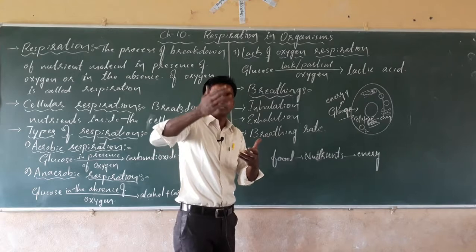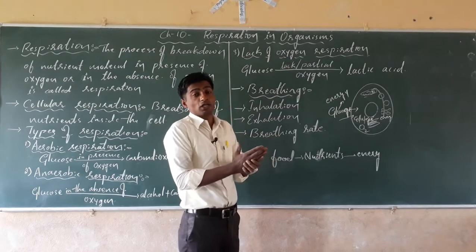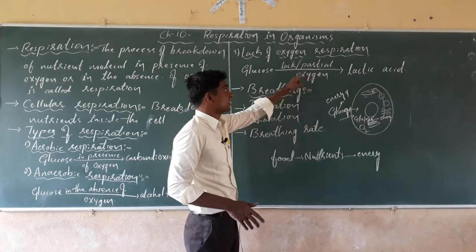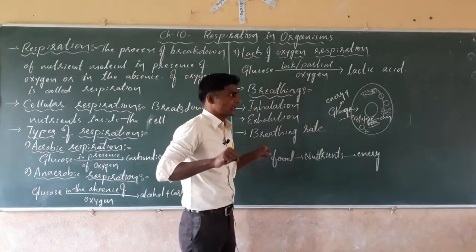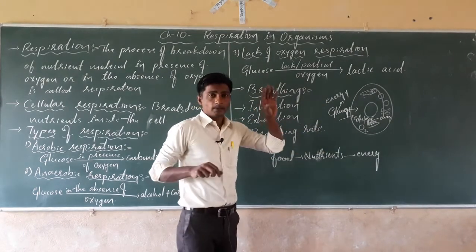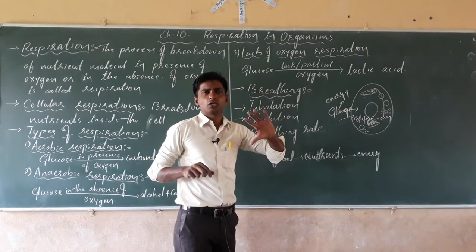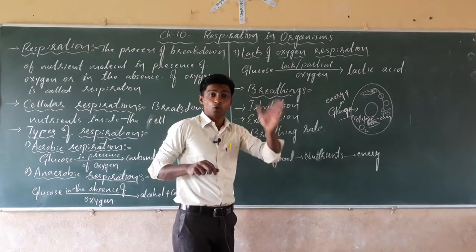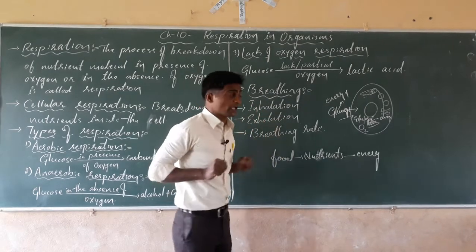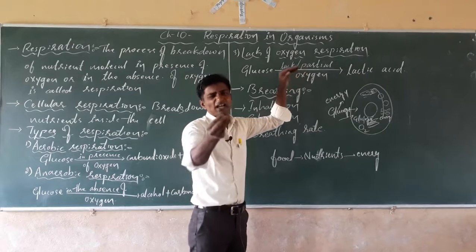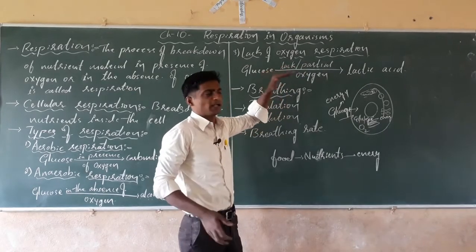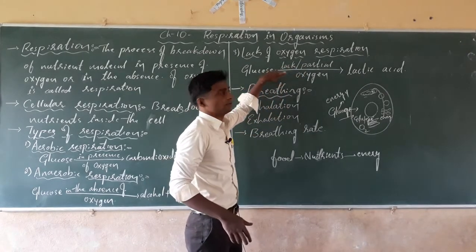How much oxygen we take, that much nutrient molecule will break down and energy will be released. During heavy exercise more glucose molecules need to break down and more oxygen is necessary, but only a partial amount of oxygen is supplied.